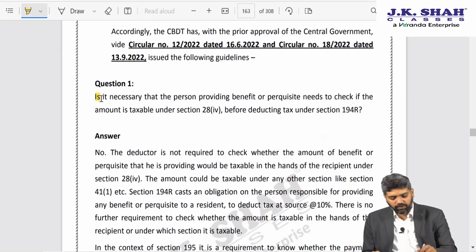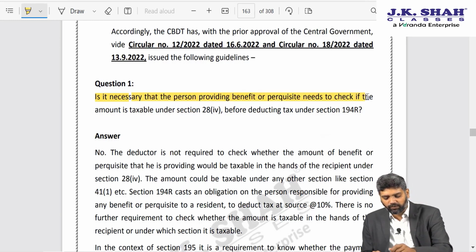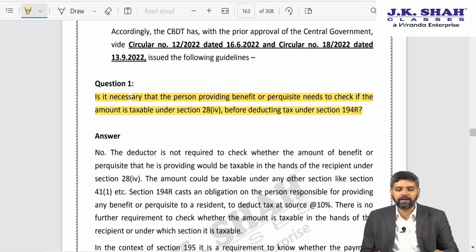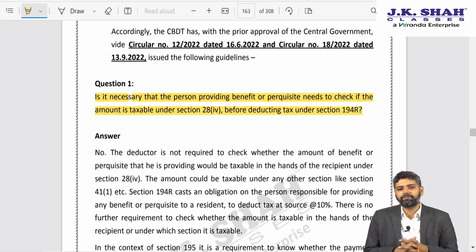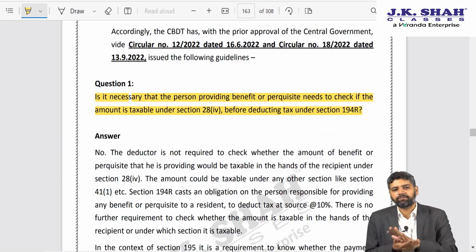First and foremost, question number 1 which was asked was, is it necessary that the person providing benefit or perquisite needs to check if the amount is taxable under section 28 clause 4 before deducting tax under 194R? Please understand this friends, please understand this. Suppose there is a professor who has taught you some subject in final CA, let us say. Now you have an eternal sense of gratitude that due to this person I was able to become a chartered accountant.